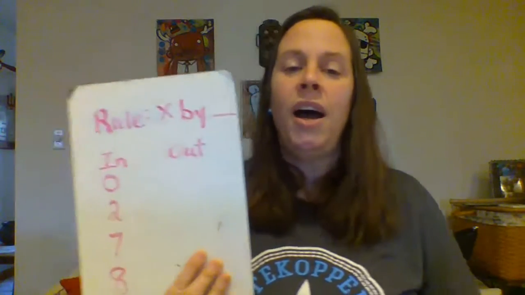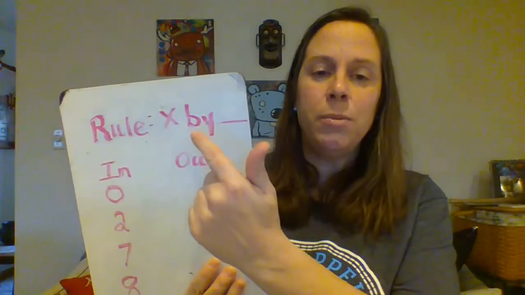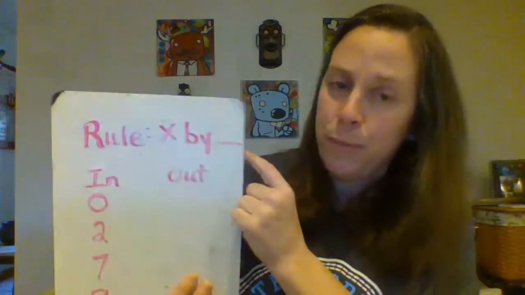So let's go and see what an input-output table is like. First, an input-output table will often have a rule. Now, today we're only using rules involving multiplication, but it can be a rule of division, it can be addition, it can be subtraction. Now, this rule, at the top it says rule, multiply by, and then it gives you a number.